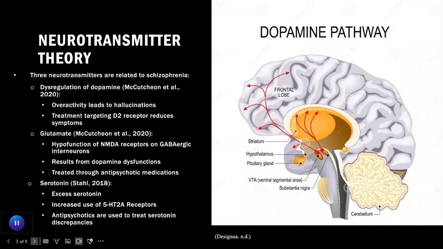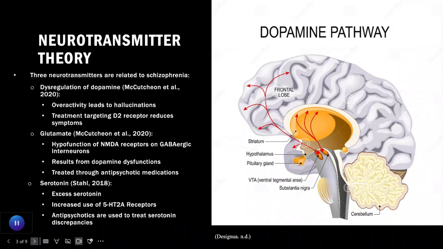Now, next, let's consider the neurotransmitter theories of schizophrenia. The three most prominent neurotransmitters that influence the symptoms of schizophrenia include dopamine, glutamate, and serotonin. Dopamine plays a role in the onset of both positive and negative symptoms of schizophrenia. The overactivity in the mesolimbic pathway is linked to positive symptoms such as hallucinations and delusions. On the other hand, underactivity in the mesocortical pathway is associated with negative symptoms, including reduced motivation and emotional expression.